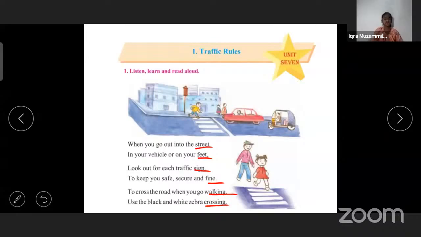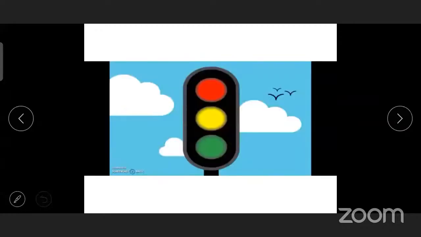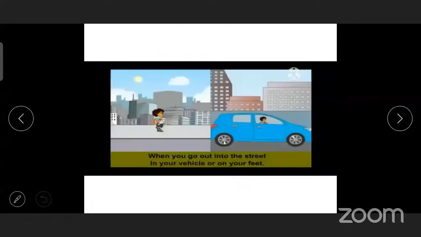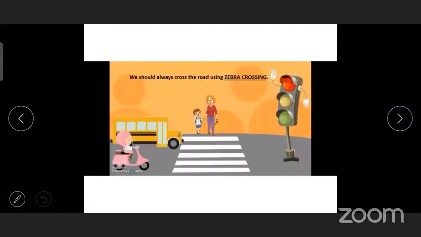Next, traffic signals for vehicles. Red means stop. Yellow, get ready. Green means go. That means red indicates stop, yellow wait, and green go. Now, the things we should do: we should always cross the road by using the zebra crossing.